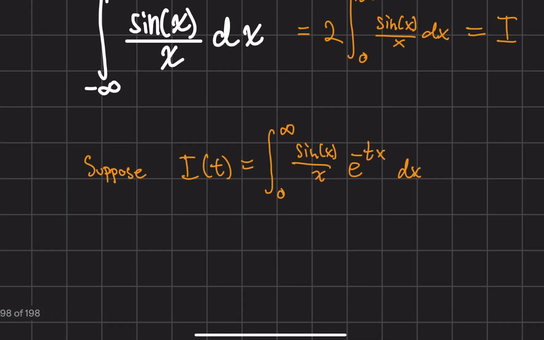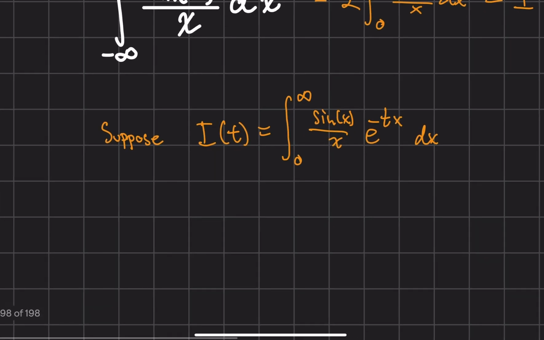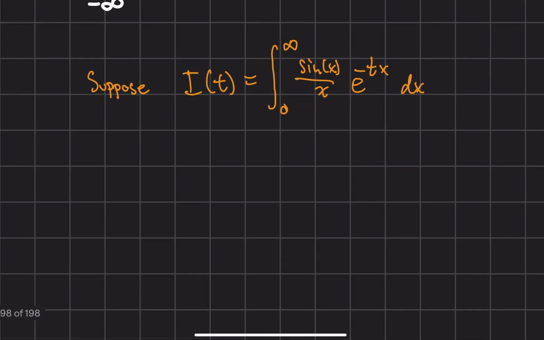Also, we want it to converge, and that's why we put the negative sign there, so that at infinity we are converging. If it was a positive in the exponent, then we'd be growing exponentially. So that's what the negative sign is for, so that we converge at infinity. So now what do we do? Well, the Leibniz integral rule tells us that if we differentiate the left and right hand side,